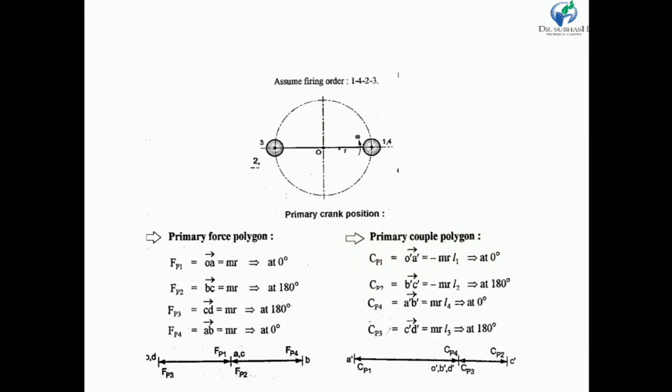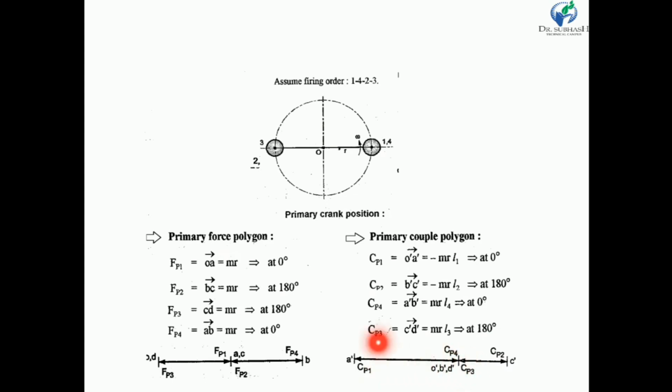So again, CP1 is a primary couple due to the primary force 1. So it is minus MRL1 at 0 degree. This is the starting point O. From the O we draw CP1 at 0 degree, but the magnitude is in negative direction, so we consider in this direction. So this is CP1. So OA dash is a CP1.